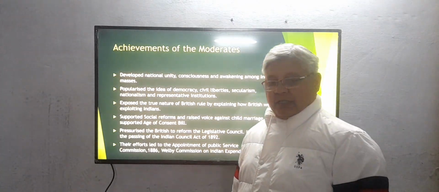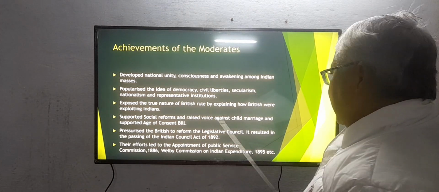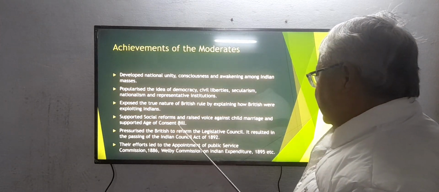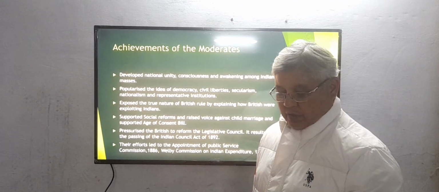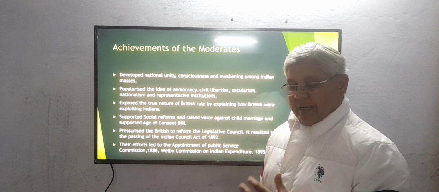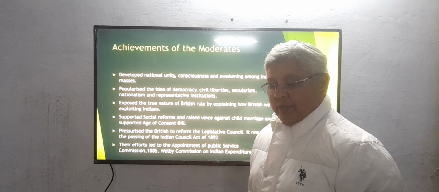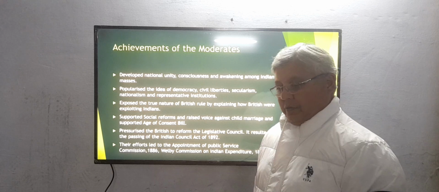These moderates supported social reforms and raised their voice against child marriage, as well as supported the age of consent bill. So they were not only working in the direction of demanding various things from the British, but they also worked in the direction of social reforms.